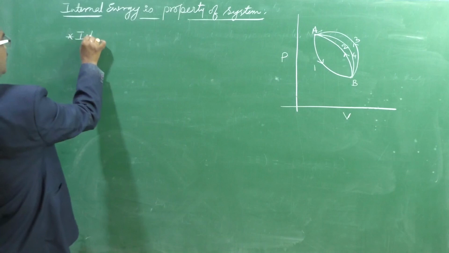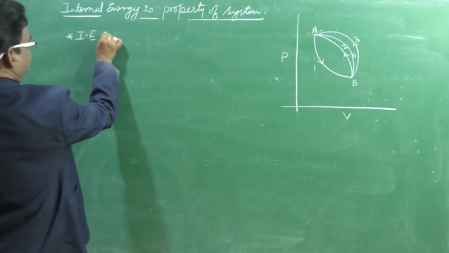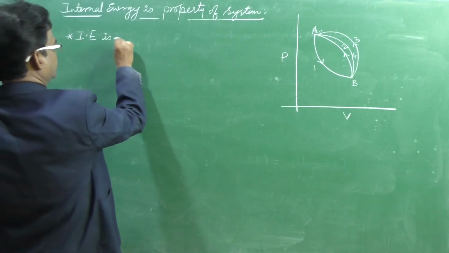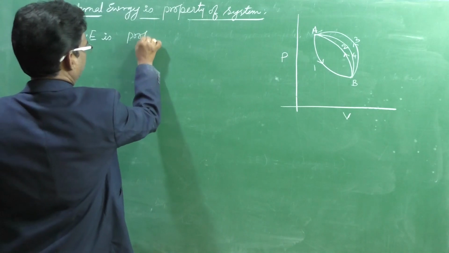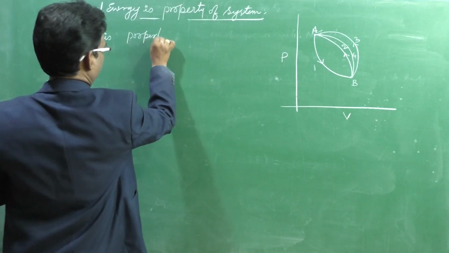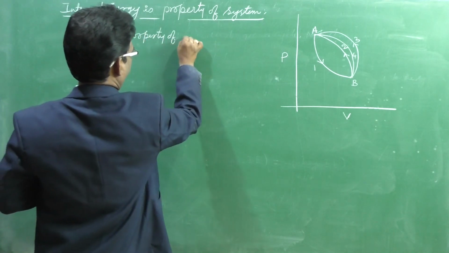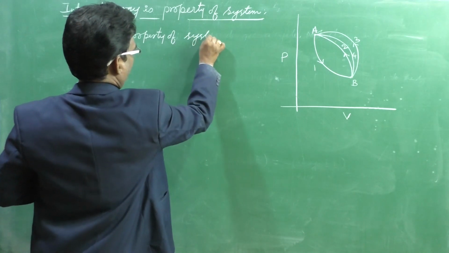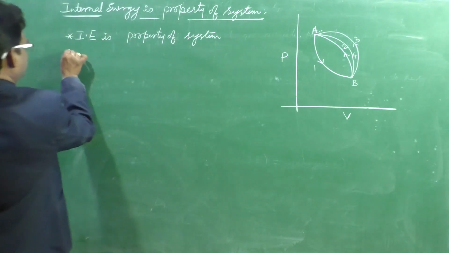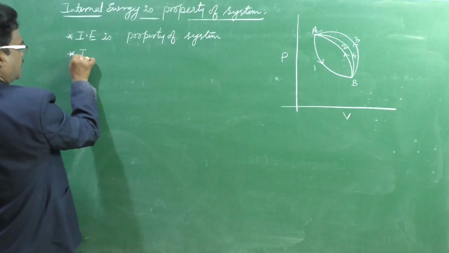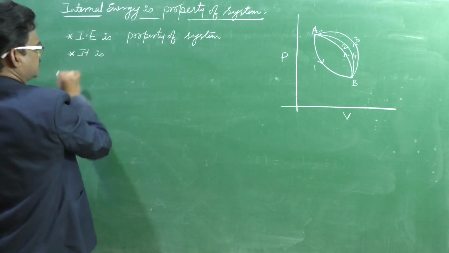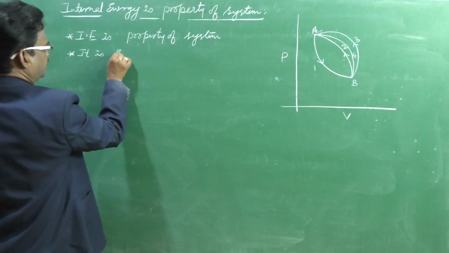The internal energy is a property of the system and it is an extensive property.